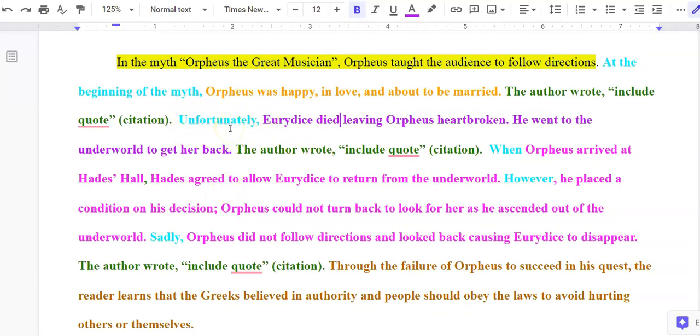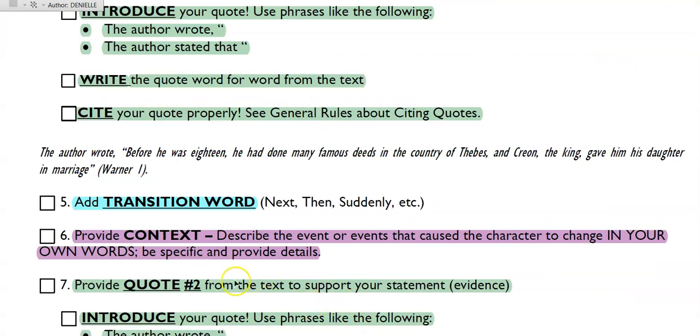Unfortunately is my transition word. Eurydice died, leaving Orpheus heartbroken. He went to the underworld to get her back. So I just made it nice complete sentences, right? And then if you look at the checklist, the next thing is to provide that next quote, right?